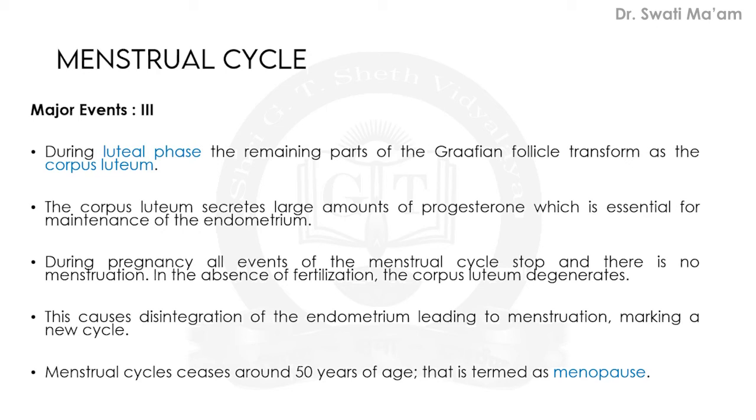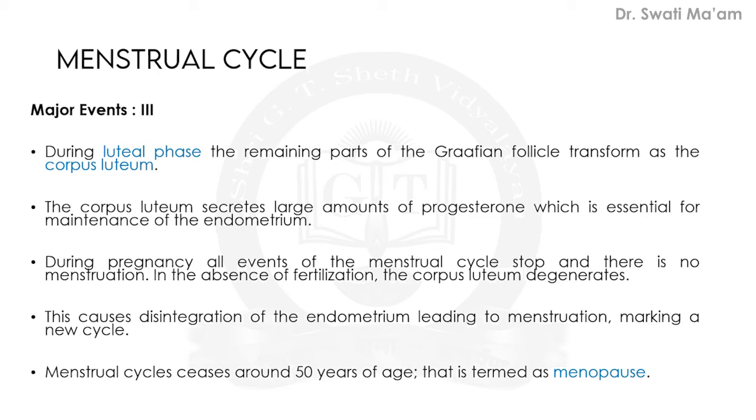Now the cause of disintegration of endometrium leads to menstruation and a new cycle will begin, that we have completed right now. Now I was talking about the last phase of lifetime, the reproductive phase, and how it ends in females. Actually, in males the capability of sperm development never stops, it is an endless process, and though the man becomes old, he still has the capability to develop sperms. But in females this is one of the differences.